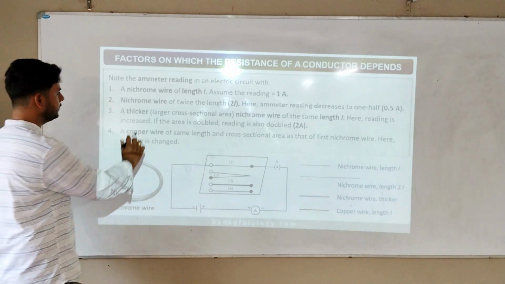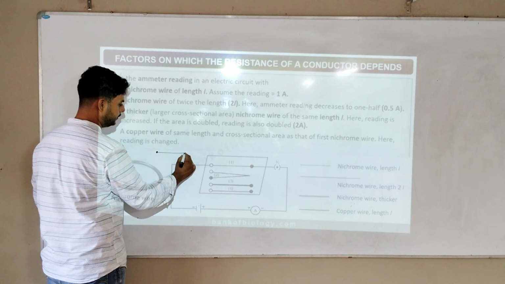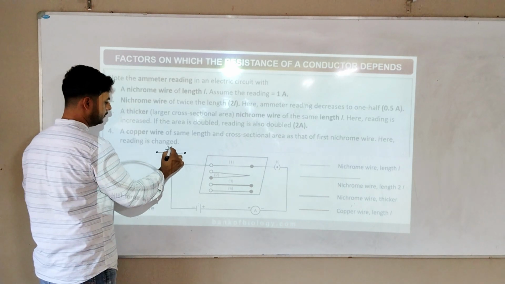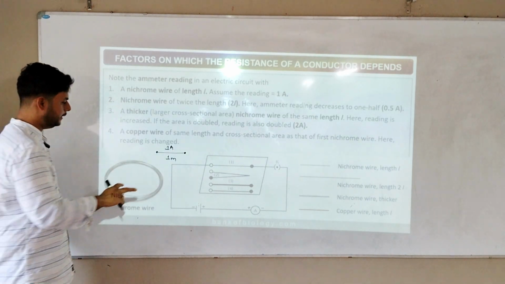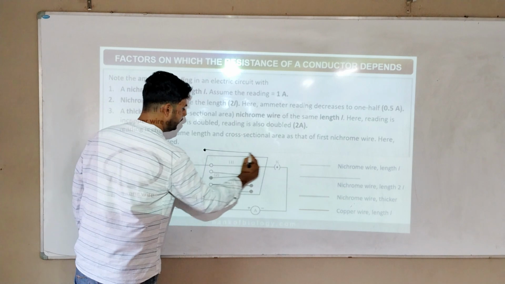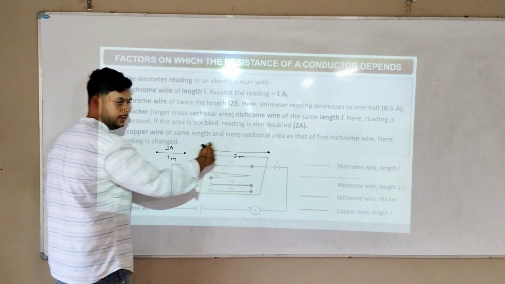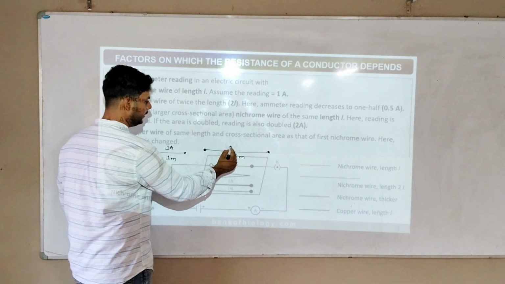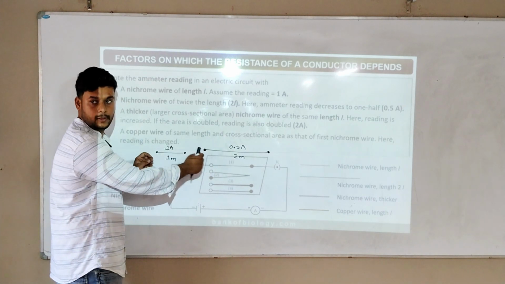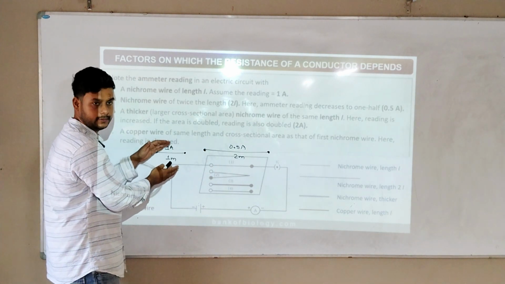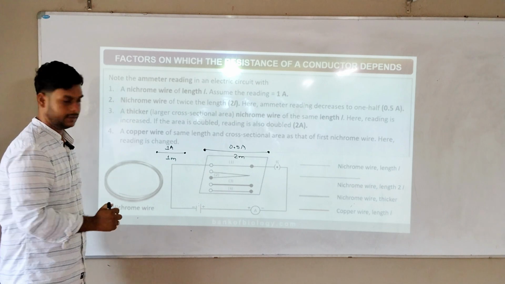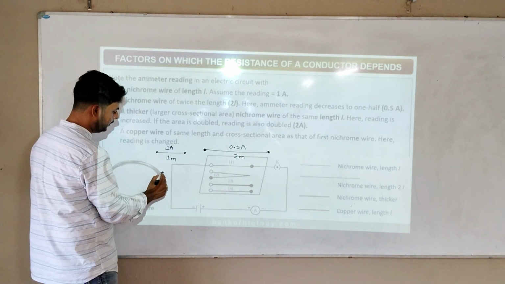See here. If I take this much nichrome wire length, 1 meter, the current will flow, think like that, 1 ampere. If I take 1 meter nichrome wire and the current is flowing 1 ampere, and if I increase this nichrome wire to 2 meter, the cross section area is not increasing, only the length is increased, so this will become 0.5 ampere, that they are saying. So how much length you will increase, or how much cross section area, the thickness, will increase, like that the current is shifting.